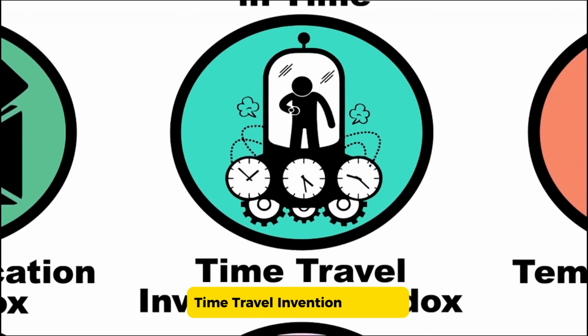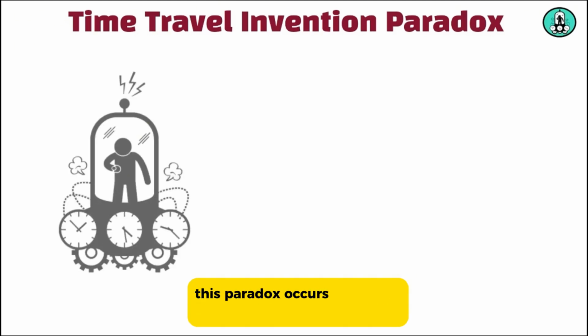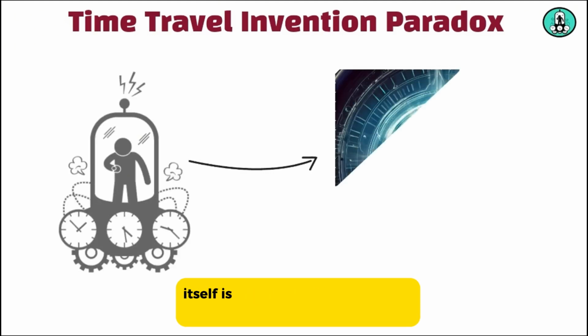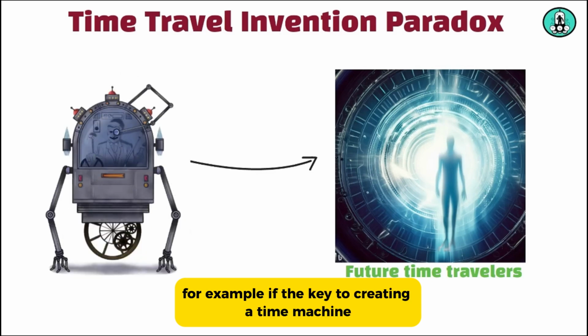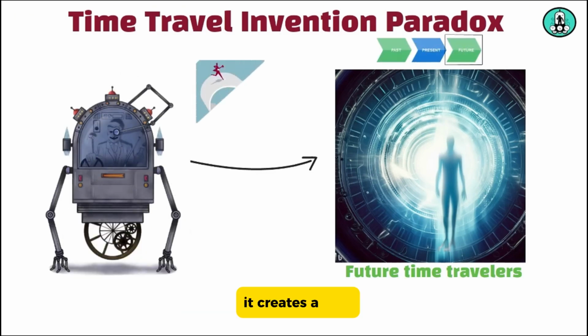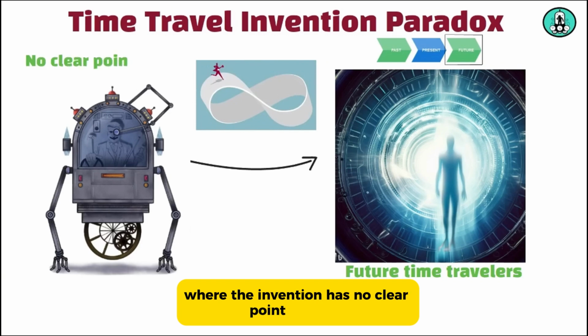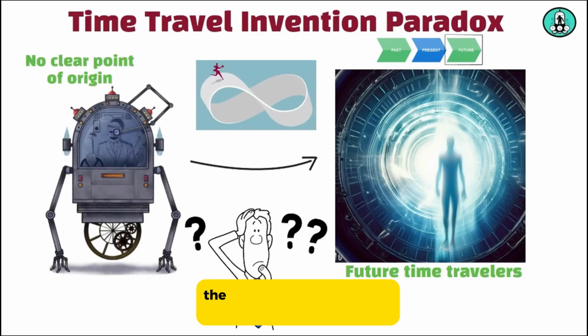Time travel invention paradox. This paradox occurs when the invention of time travel itself is dependent on future time travelers. For example, if the key to creating a time machine is brought back from the future, it creates a loop where the invention has no clear point of origin. This paradox questions the nature of technological progress and causality.